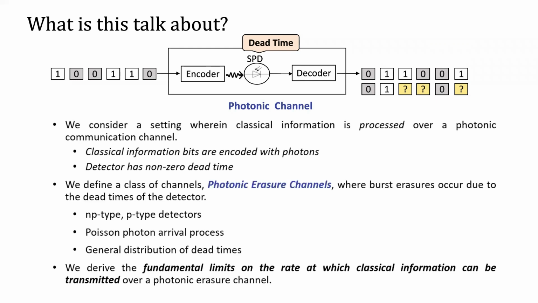We see that there are two classes of detectors, namely NP-type and P-type, and define a class of photonic erasure channels where we specifically consider the arrival process to be a Poisson process. Next, for any of the types of detectors and any general distribution of dead times in the system, we derive the fundamental limits on the rate at which classical information can be transmitted over a photonic erasure channel.